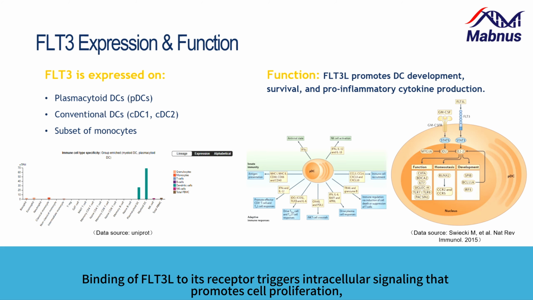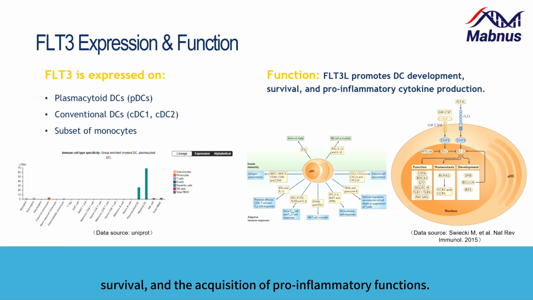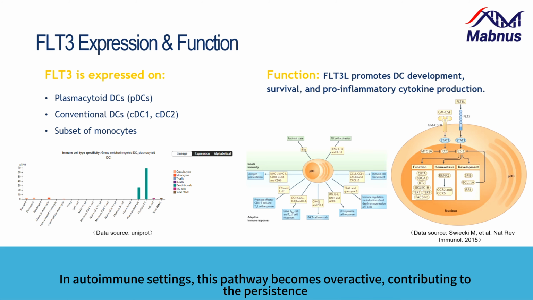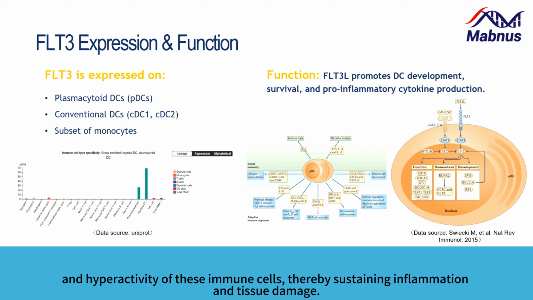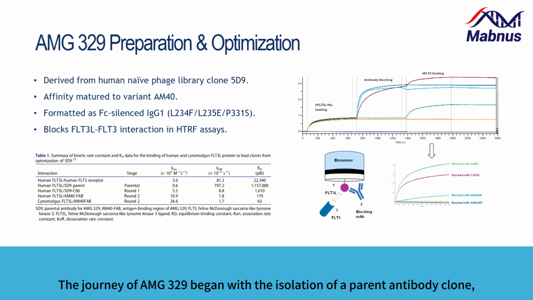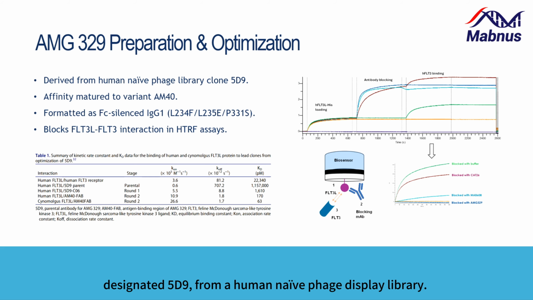Binding of FLT3L to its receptor triggers intracellular signaling that promotes cell proliferation, survival, and the acquisition of pro-inflammatory functions. In autoimmune settings, this pathway becomes overactive, contributing to the persistence and hyperactivity of these immune cells, thereby sustaining inflammation and tissue damage. The journey of AMG 329 began with the isolation of a parent antibody clone, designated 5D9, from